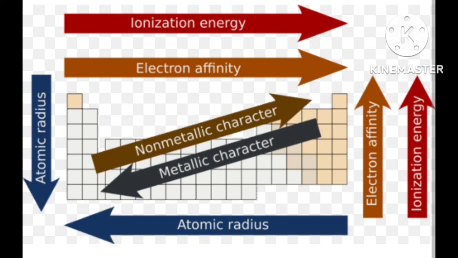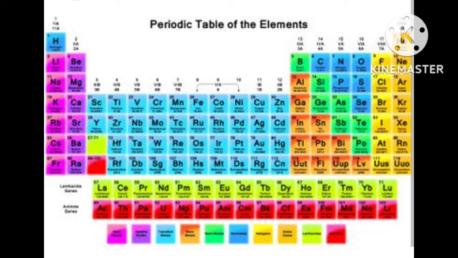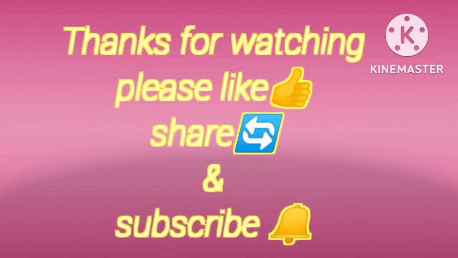Metals like sodium and magnesium are towards the left hand side of the periodic table, and sulfur and chlorine are found on the right hand side of the periodic table.